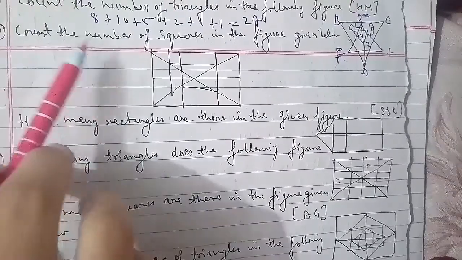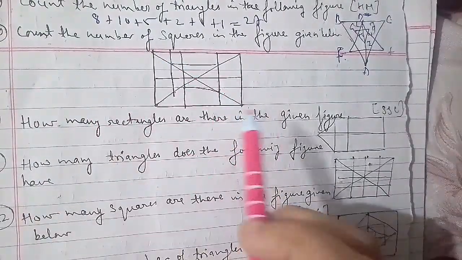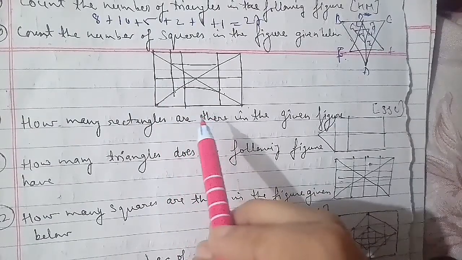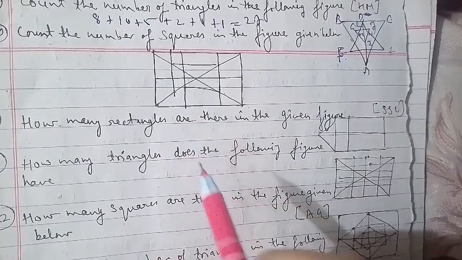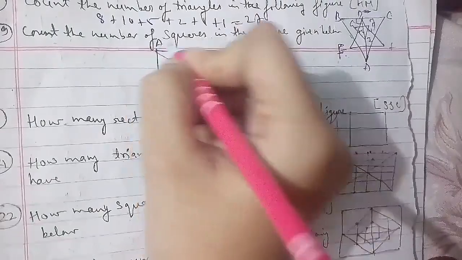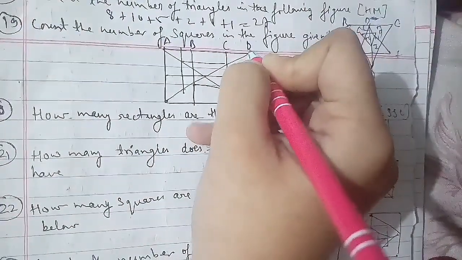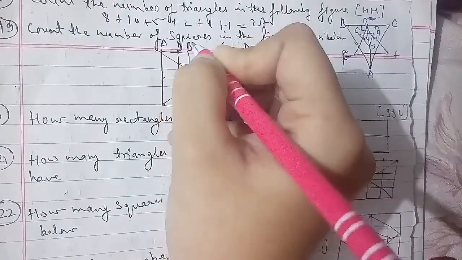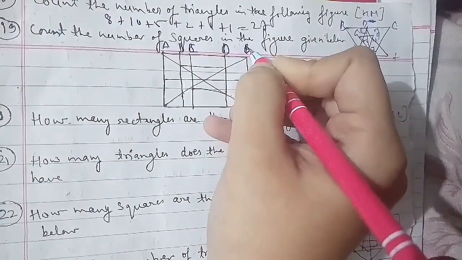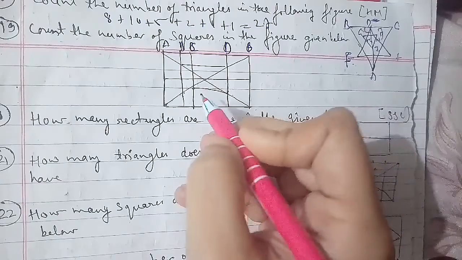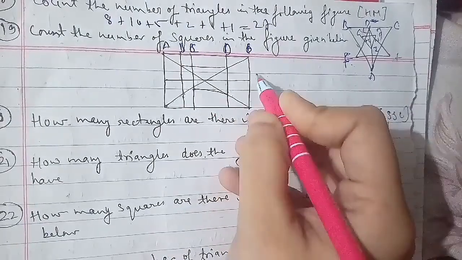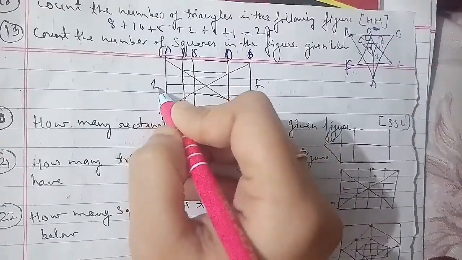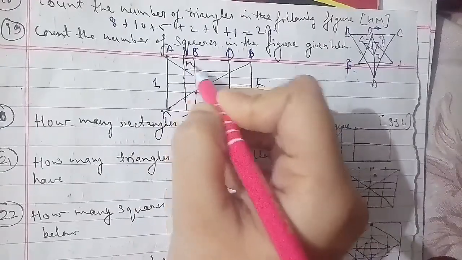We have A, B, C, D, and E, then F, G, H, I, J, K, L, then M, N, O, then P, Q, R, S, T, and U, as you can see here.